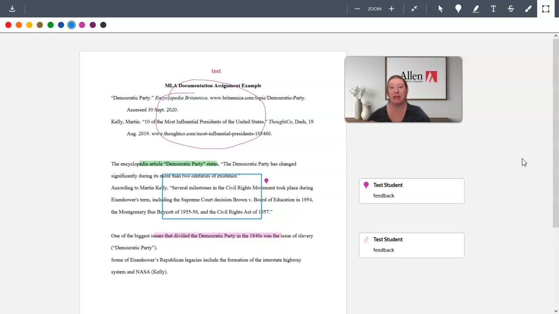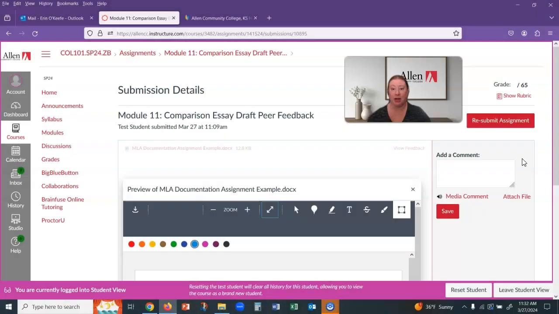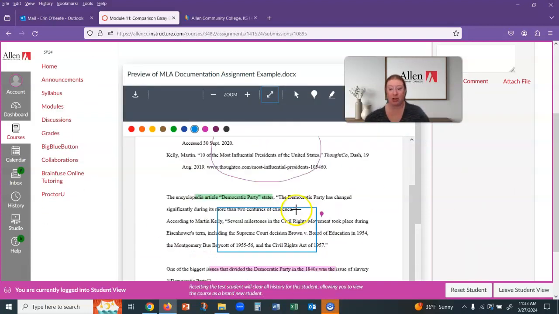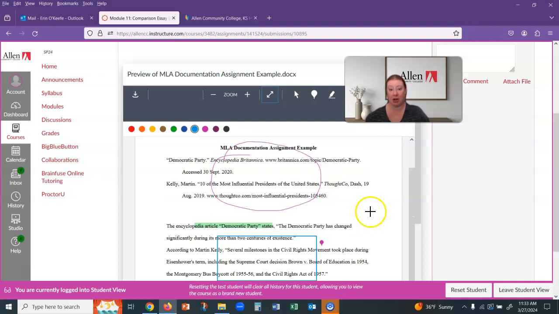The problem is it's a little bit complicated, and the main reason is because you have to meet that internal deadline during the week. Otherwise, you will not get a peer edit assigned to you. So if you've not met the deadline, you need to email me immediately. So once you've done that, your comments will be saved on there.